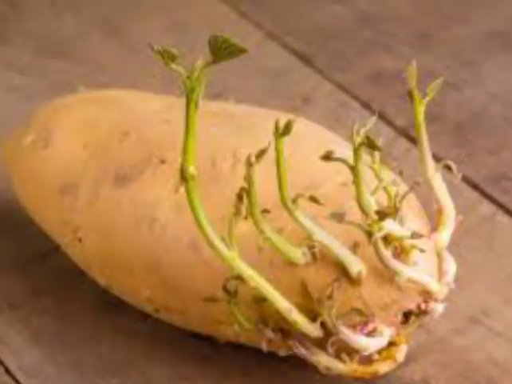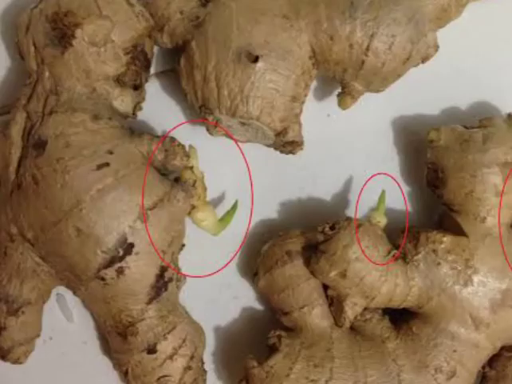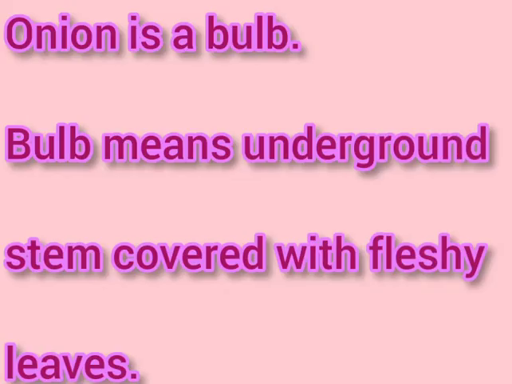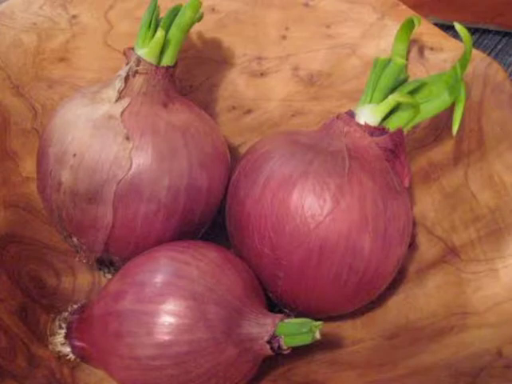Here you can see new plants arising from the buds. In ginger also, you can see new plants arising from the buds. Onion is also an example of reproduction from stem. Onion is a bulb. Bulb means it is a modified underground stem covered with fleshy leaves. So new plants arise from the bulb.